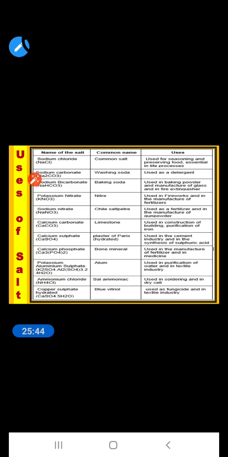These are a few salts, their common names and their uses. Just go through this and learn the common names of these salts. It is very important from the exam point of view.